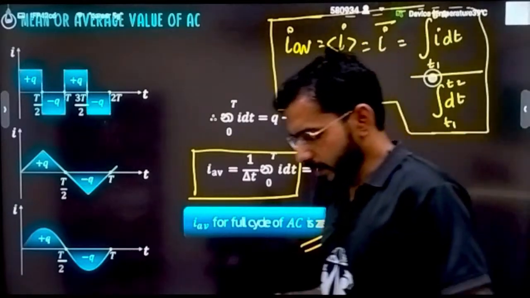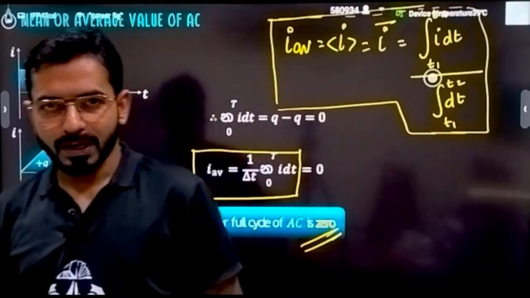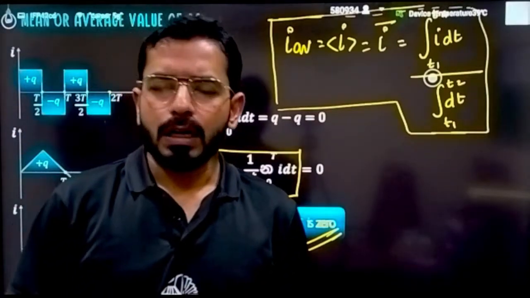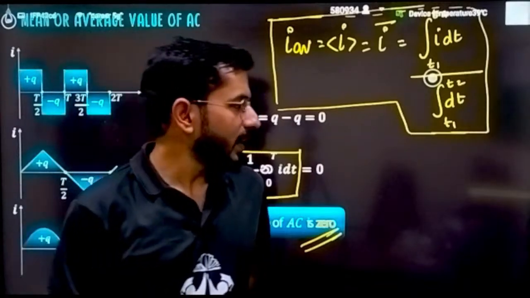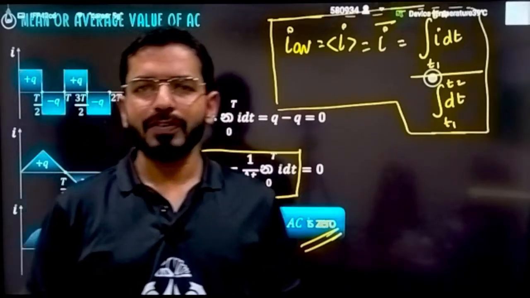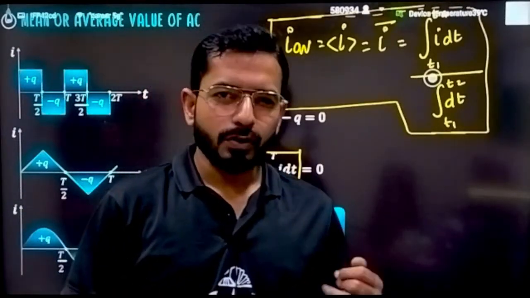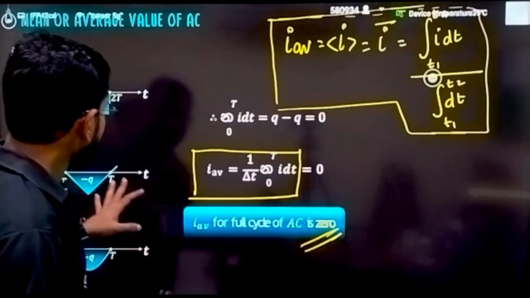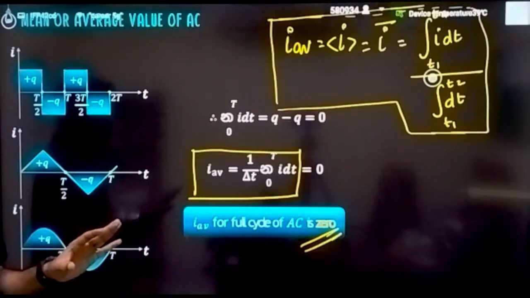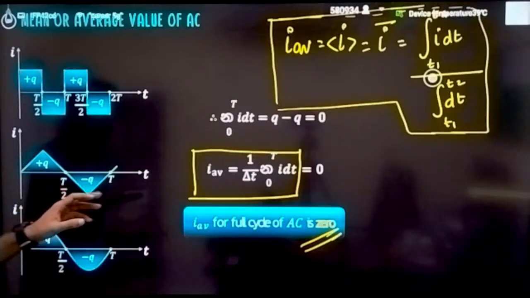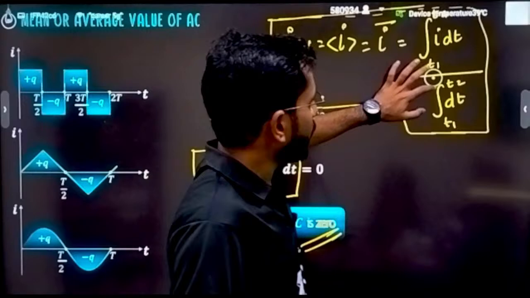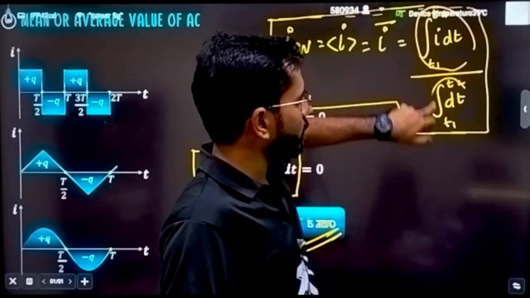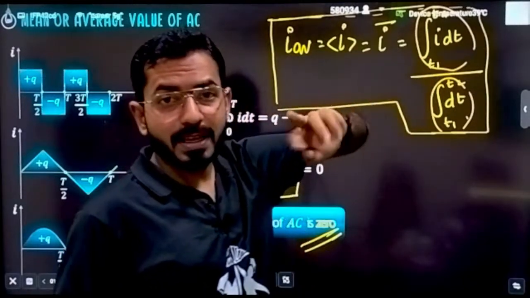Now see, if the question is asking you for a full cycle, if the question is asking you to calculate the average current for one full cycle, you will go with the same method. But I will tell you in general, some tricks that you have to remember, then you can easily calculate the average values. See, if in a full cycle you want to calculate the average current, how will you calculate? See, what I have told you about the relation, I dt divided by integration of dt, and I have told you what I dt is, it is the area under the curve.